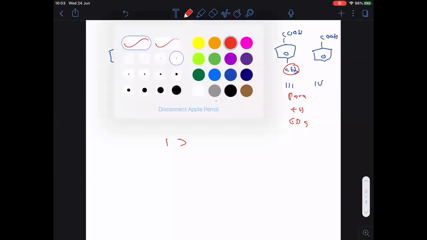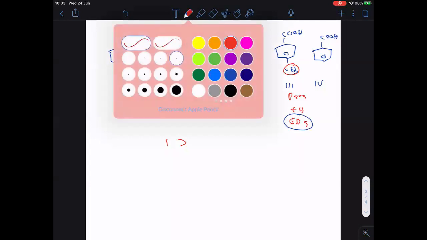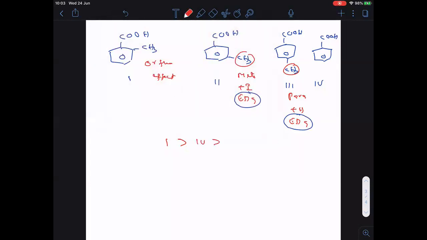Clear? Now you see clearly, in the second one, electron donating group is there, which decreases the acidic strength. In the third one, electron donating group is there, that also decreases acidic strength. Therefore, after the first one, the fourth one will come. Now tell me, between hyperconjugation and inductive, hyperconjugation is the dominating factor.